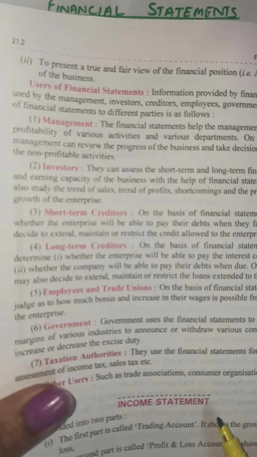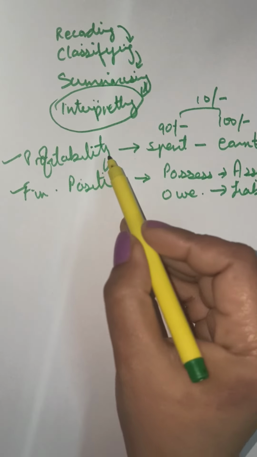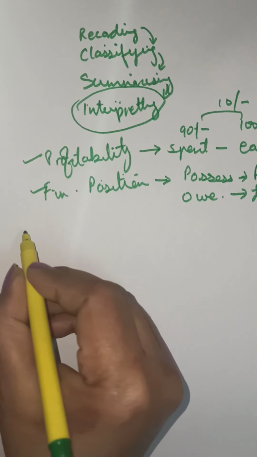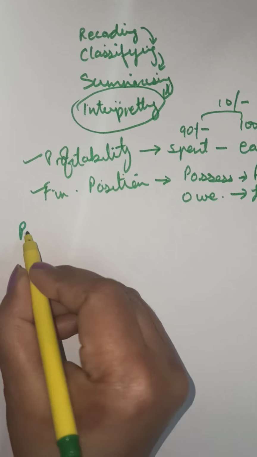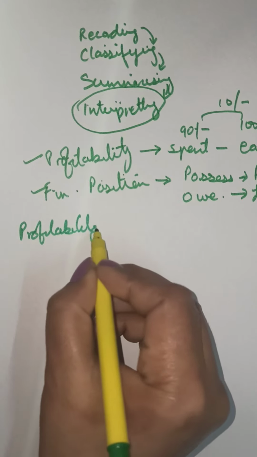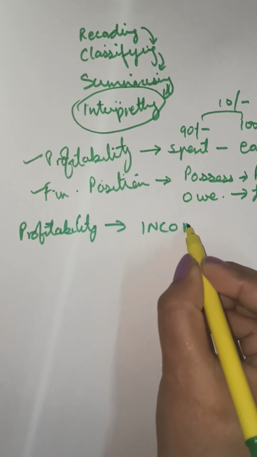Now coming to the types of financial statements. Children, I told you there are two sets of financial statements. The financial statement that records and views our profitability is called the income statement.